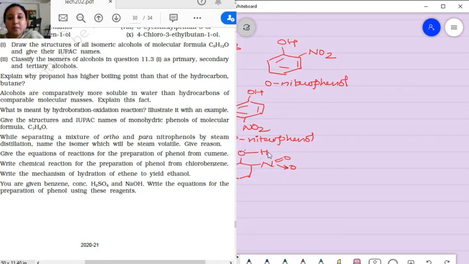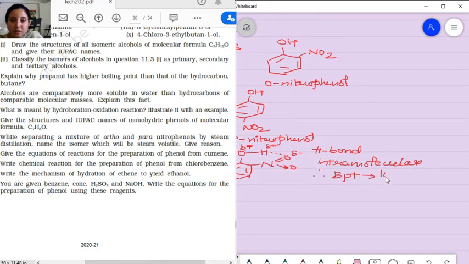Okay. Now what happens due to the electronegativity difference? It is going to have delta negative and delta positive charge. Here again it will be delta negative. So therefore they are going to form a bond over here. Now this bond we call a hydrogen bond. Because it is present in the same molecule, it is called an intramolecular structure. Therefore, the boiling point is going to be low.